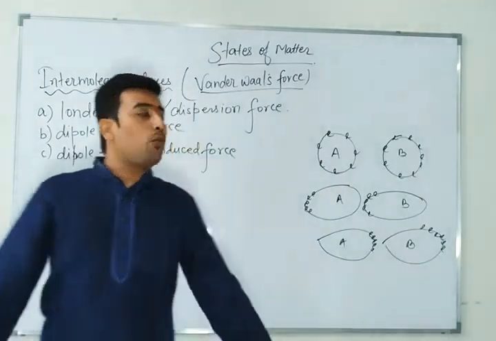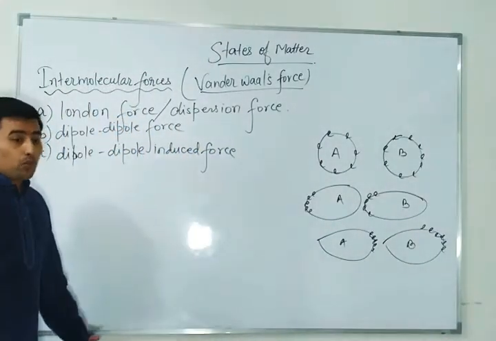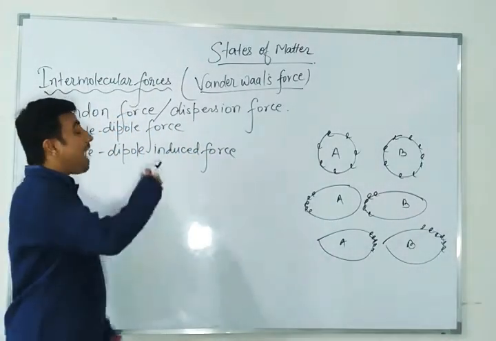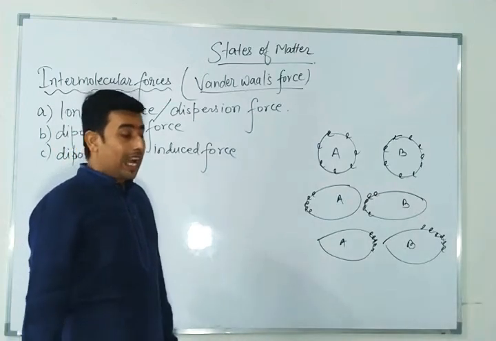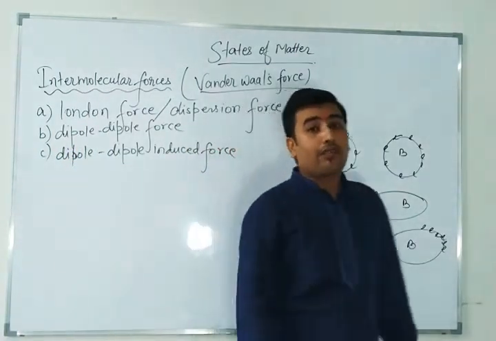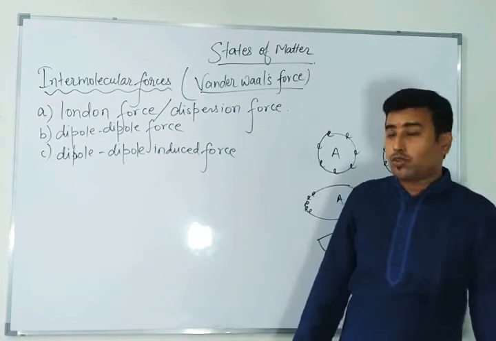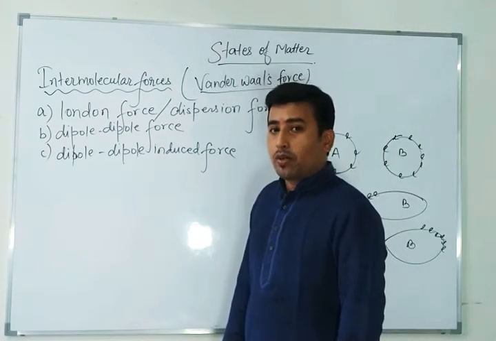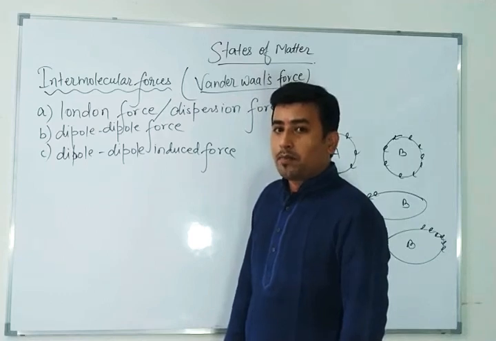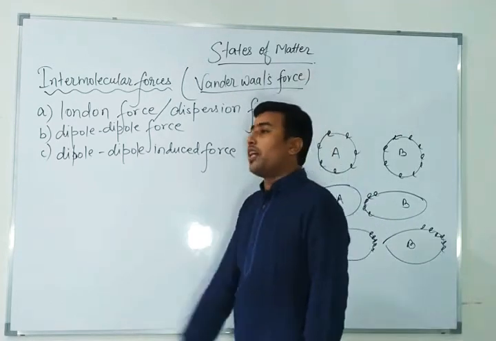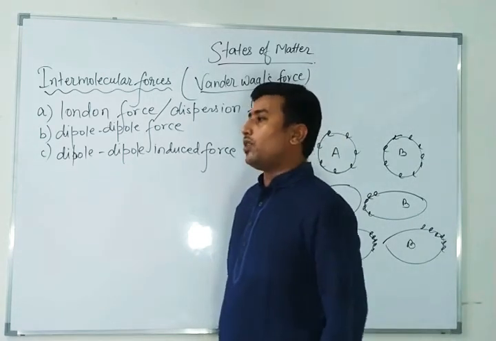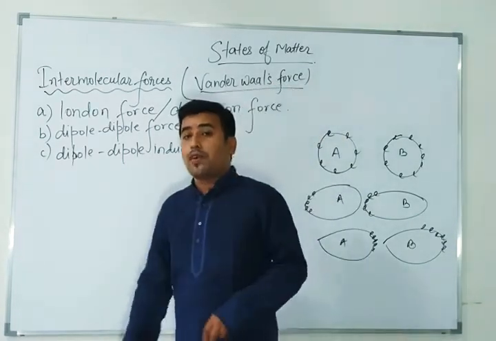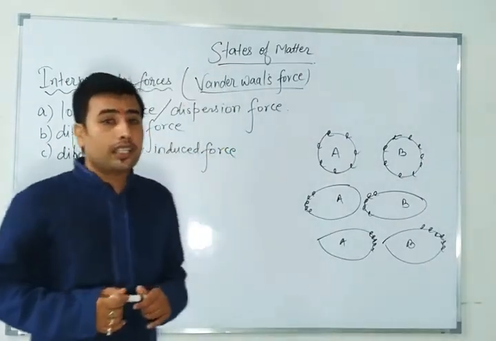The second one is dipole-dipole force. Now you will ask me, sir, what is this dipole-dipole force? You may have heard about hydrogen bonding, and in hydrogen bonding you may have heard about the HF bond, hydrogen fluoride. There are two types of hydrogen bonding. I hope all of you have remembered. Can you tell me what the two types of hydrogen bonding are? Yes, intermolecular hydrogen bonding and intramolecular hydrogen bonding. You're right.